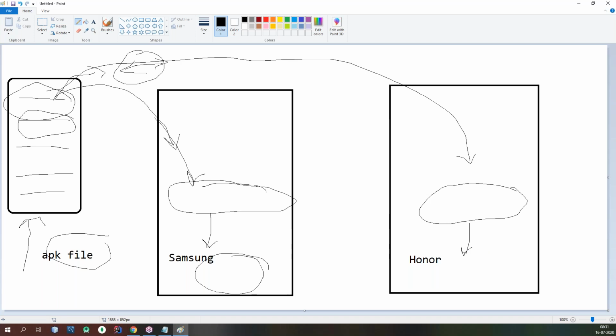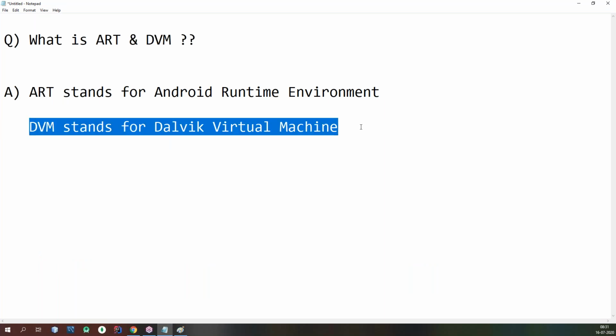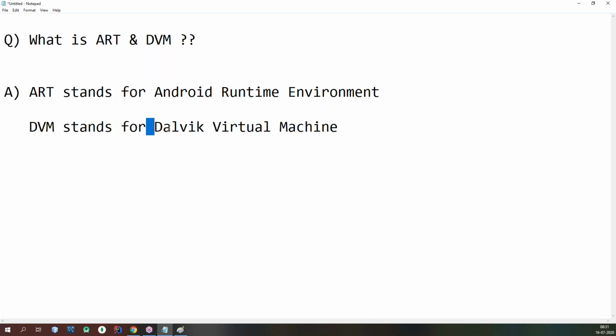Now what you need to understand here is why the Dalvik virtual machine became outdated in the market. That is the most important thing. The Dalvik virtual machine follows a just-in-time compiler.